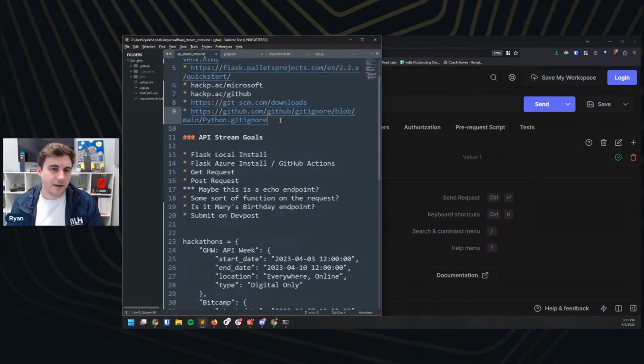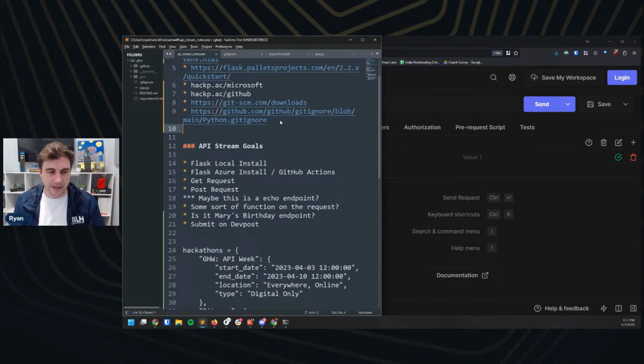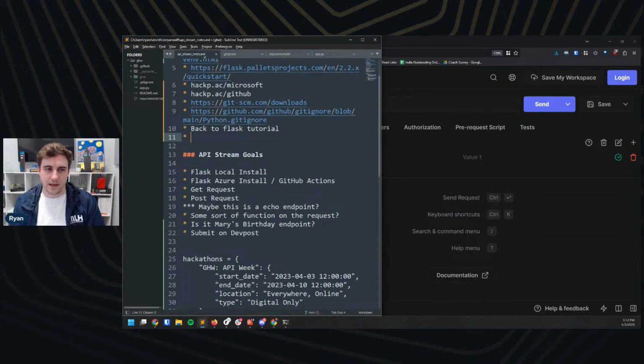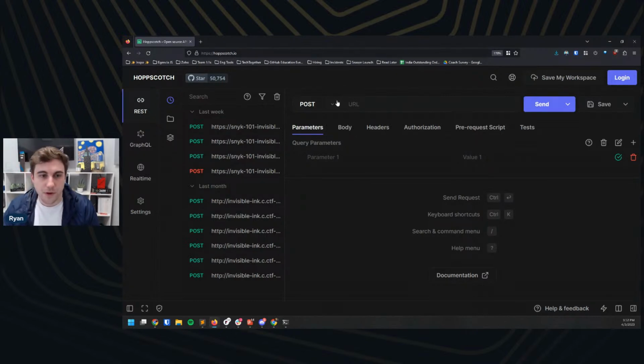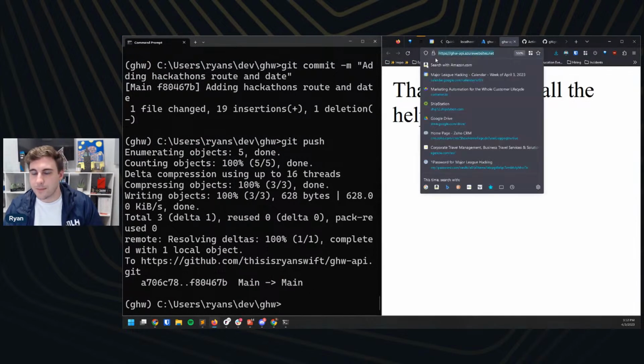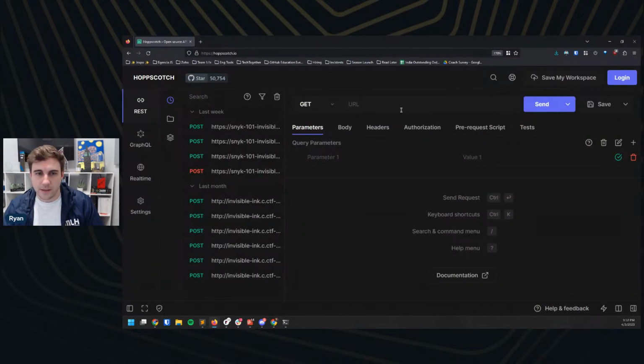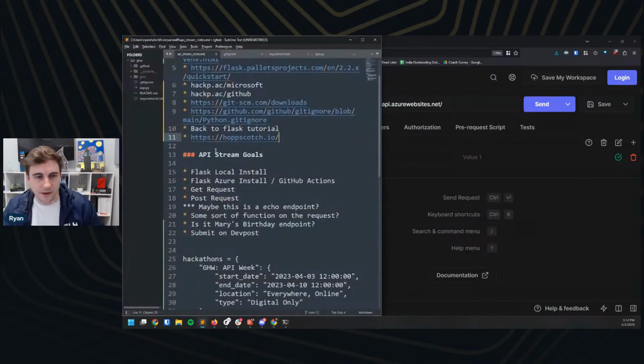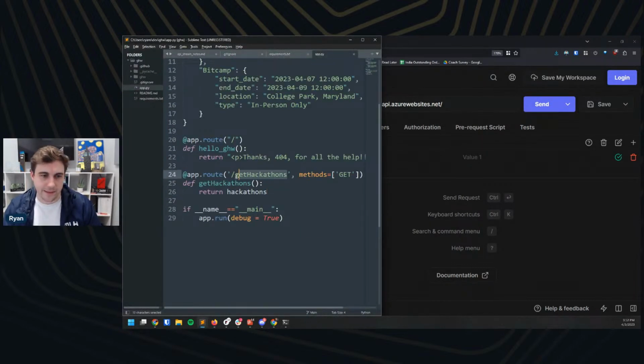Let's go back up here. So we did our git ignore. We came back to the Flask tutorial, and then hopscotch is going to be our next thing. So what we're going to do here is submit a request to our application. We defined this as a GET request, right? We're going to pop over to our Azure deployment, grab our URL here, and put this in. And the route that we defined, we can look at our code, is going to be get hackathons.